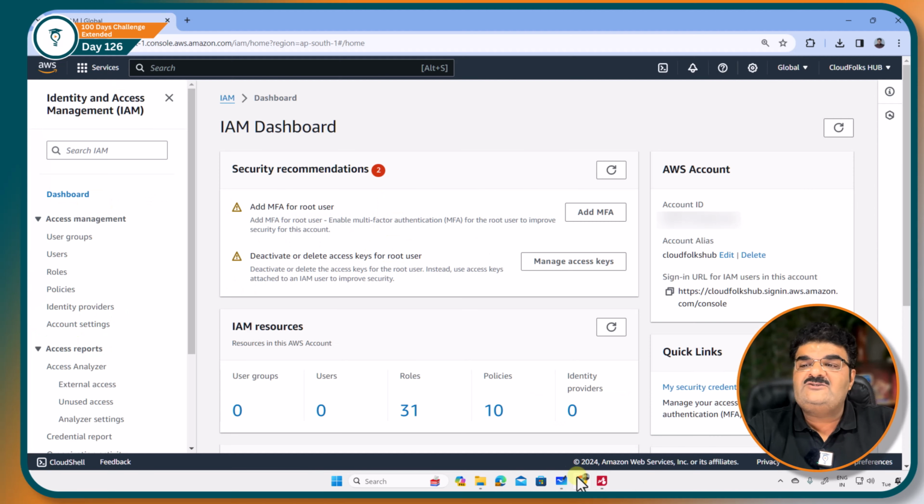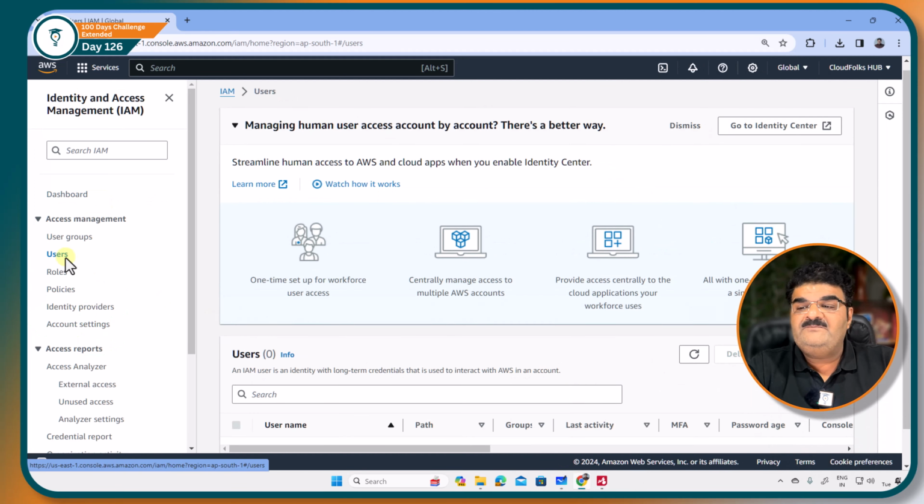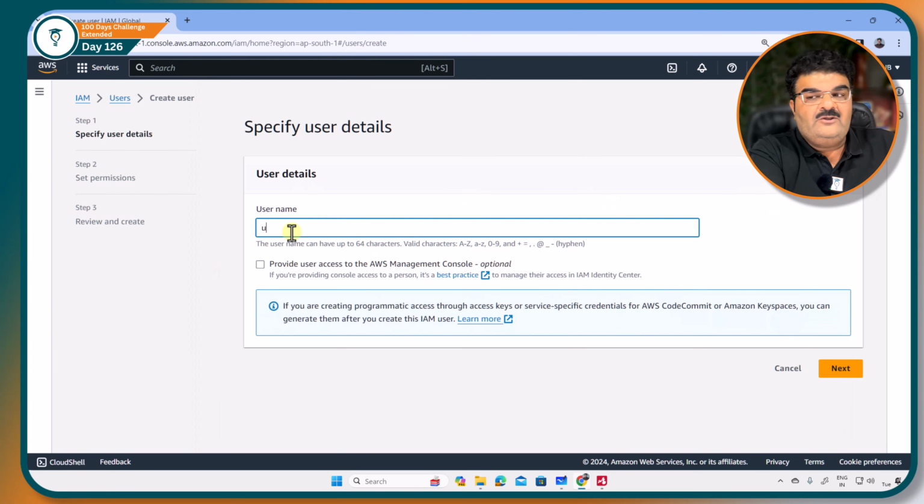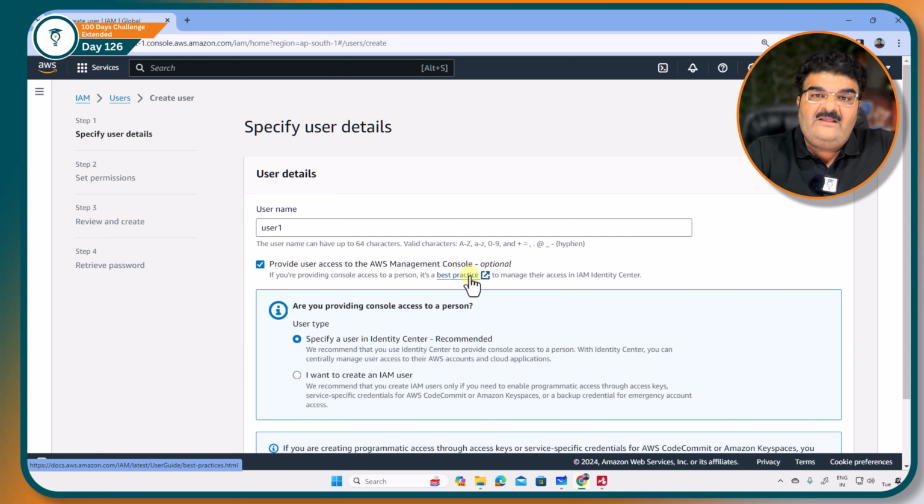So what I am doing, let's do this. First of all, going to the users. Right now I don't have any user. Let me click on create user, giving the name user 1. Now, do you want to give access to the AWS console? Yes. See, it is optional as well, because you can give the user programmatic access, or you can also give CLI, command line access as well. So it is not compulsory for you to provide AWS console access to each and every user.